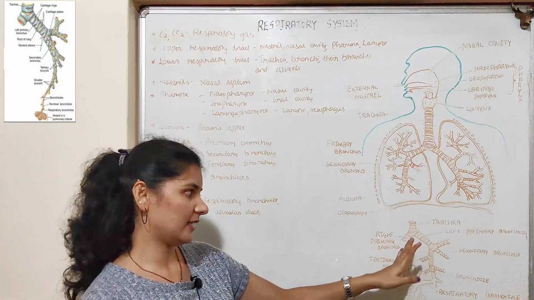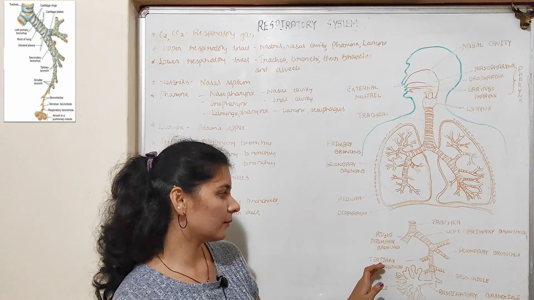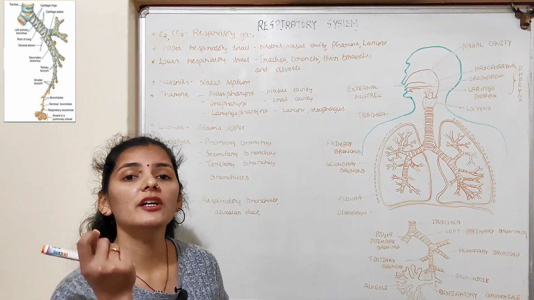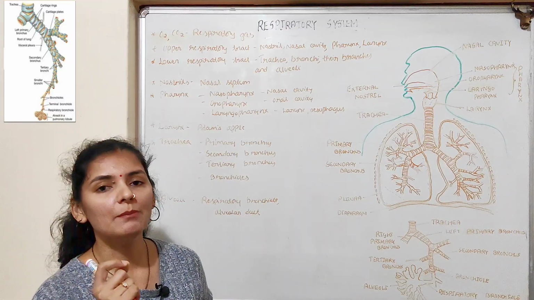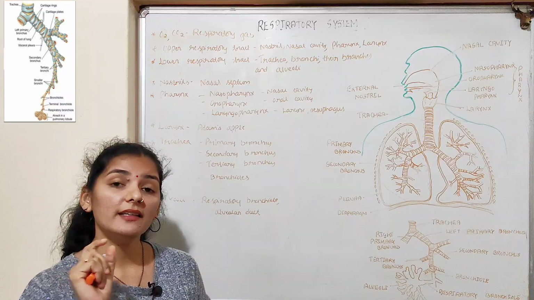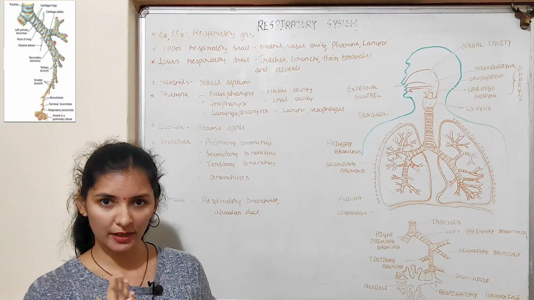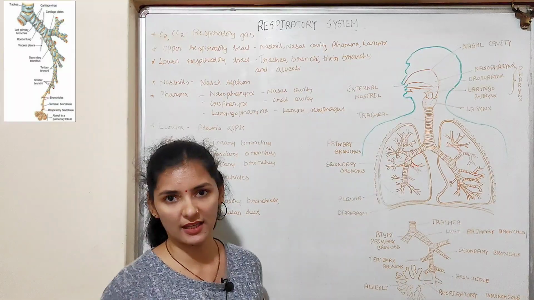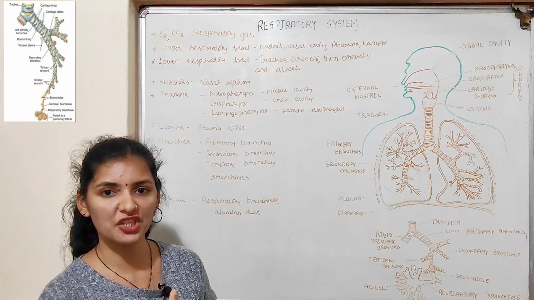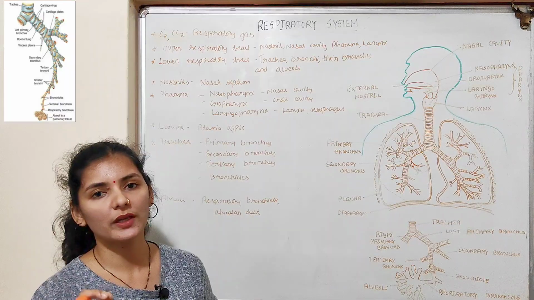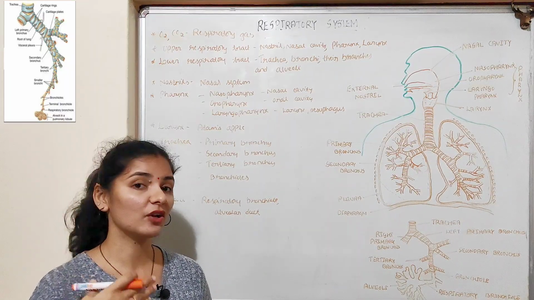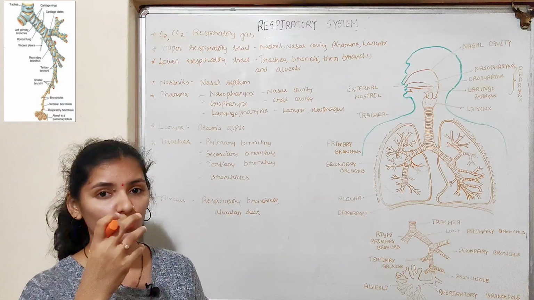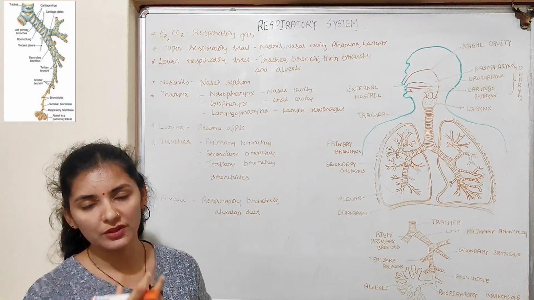So which parts? That is the trachea, primary bronchi, secondary bronchi, tertiary bronchi, and the initial part of the bronchioles, which are covered by this C-shaped incomplete cartilaginous ring. And this C-shaped ring is complete on the front side and incomplete at the back of the trachea. This ring is C-shaped just to avoid the collapse between the trachea and the esophagus, because behind the trachea the esophagus is present, and the esophagus is nothing but the food pipe through which a bolus, or ball of food, travels.